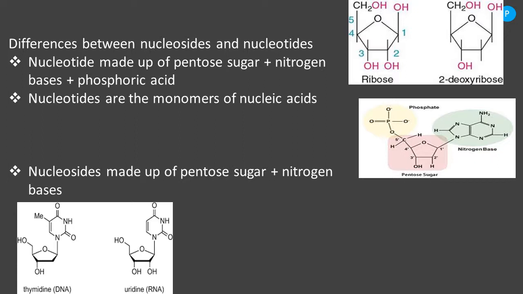Which bond actually binds the pentose sugar with the nitrogen base? Glycosidic bond. At which carbon position does the bond formation take place? At the first carbon of the pentose sugar, there is a bond formation with the nitrogen base. So these are the differences between nucleosides and nucleotides.